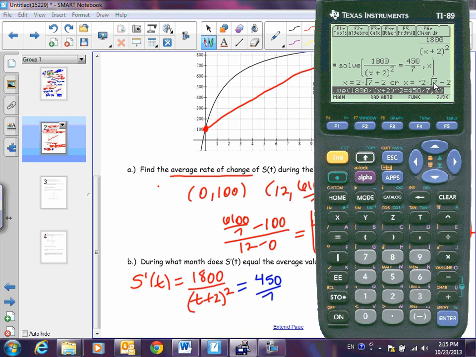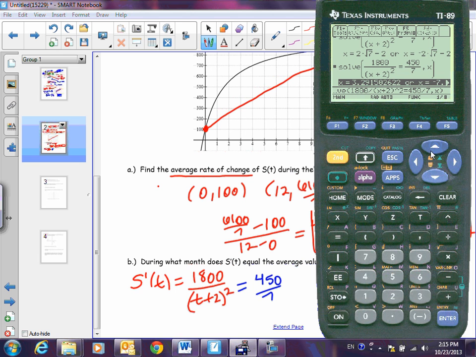All right. And I get this. Okay? That's because they're trying to give me an exact answer. They did like quadratic formula or something. Yeah, I don't want an exact answer. At this point, I really do need an approximate because the question is during what month. So I'm going to do my diamond enter thing. And I get two numbers. One of them's positive, one of them's negative. Real world, and remember my interval is from 0 to 12. I can't include a negative number. So here's my answer. T equals 3.29.